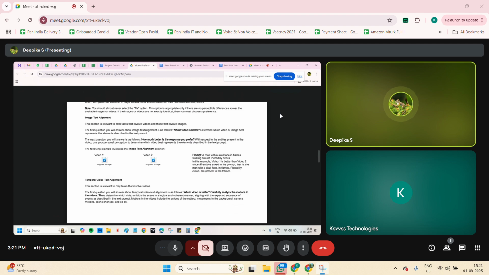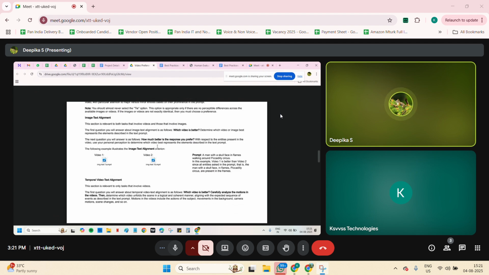Exactly, particularly they will tell for a few scenarios only that we need to compare with the prompt. For that only we need to check the prompt. Or else, like the first question on image quality, in that scenario you should not compare the prompt, you just need to compare both videos and then give the answer.